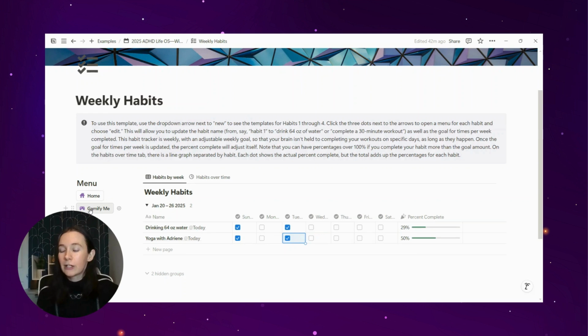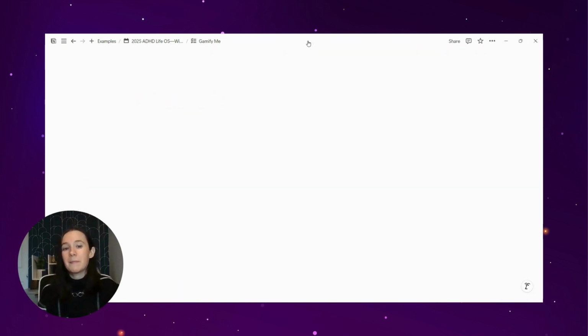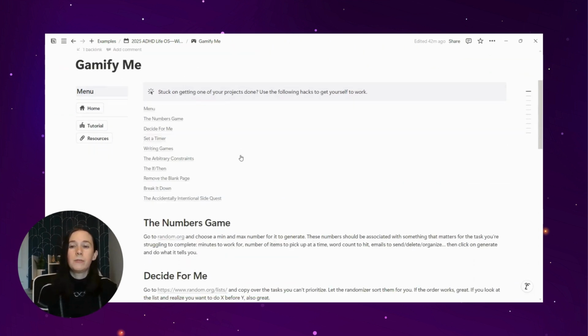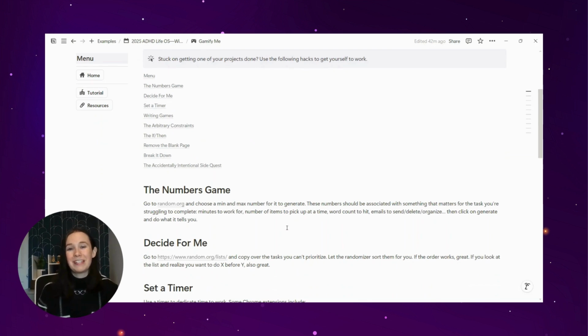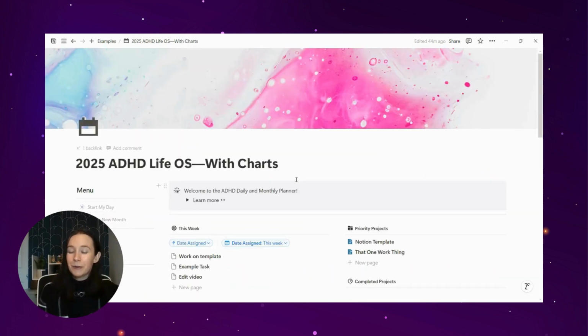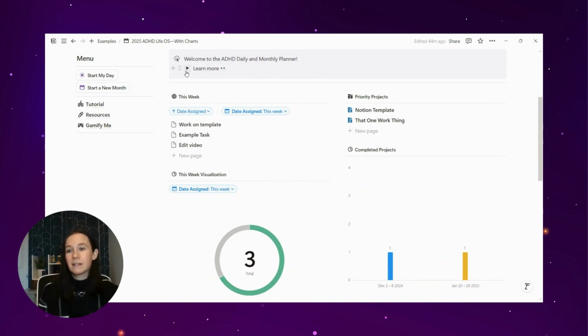And while we're here, let's look at one of the final things that I think is really useful in this, which is Gamify Me. This is something that I've used for myself and my children often if I'm stuck. It is as many of the ADHD hacks that I can think of for actually tricking myself into working. So that is my Life OS. Again, I feel like it is simple, but hopefully still really powerful in getting you the results that you want while being able to track what you need to and not feel overwhelmed by having to track anything that you don't feel like tracking.